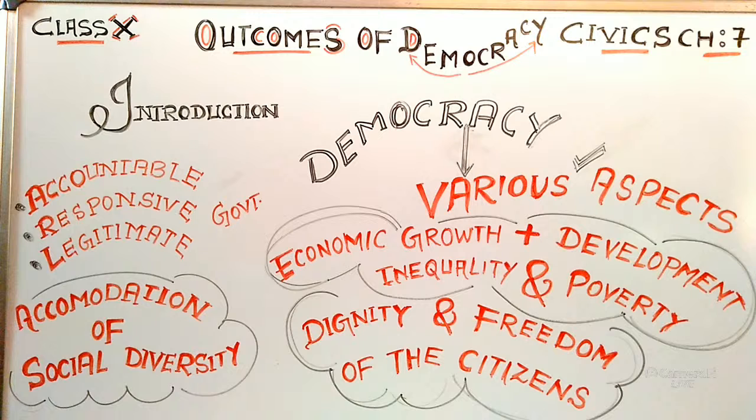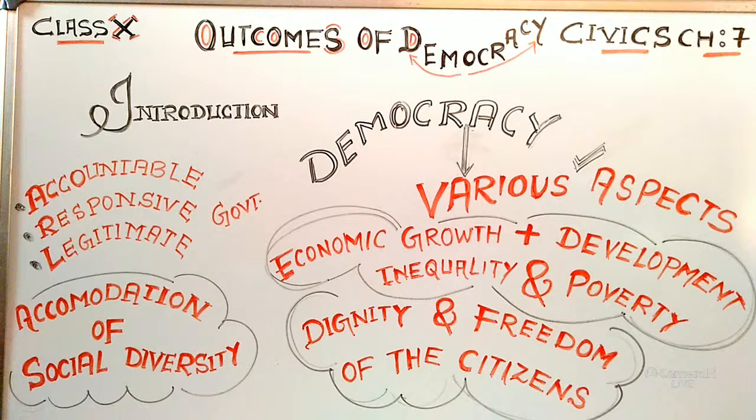In this chapter, children, we are going to study different aspects of democracy: people's needs and aspirations, what common people think with respect to democracy, and what the need of democracy is. As you can see in this chapter, the heading is outcomes of democracy. Here we will also study how we can assess the outcomes of democracy.